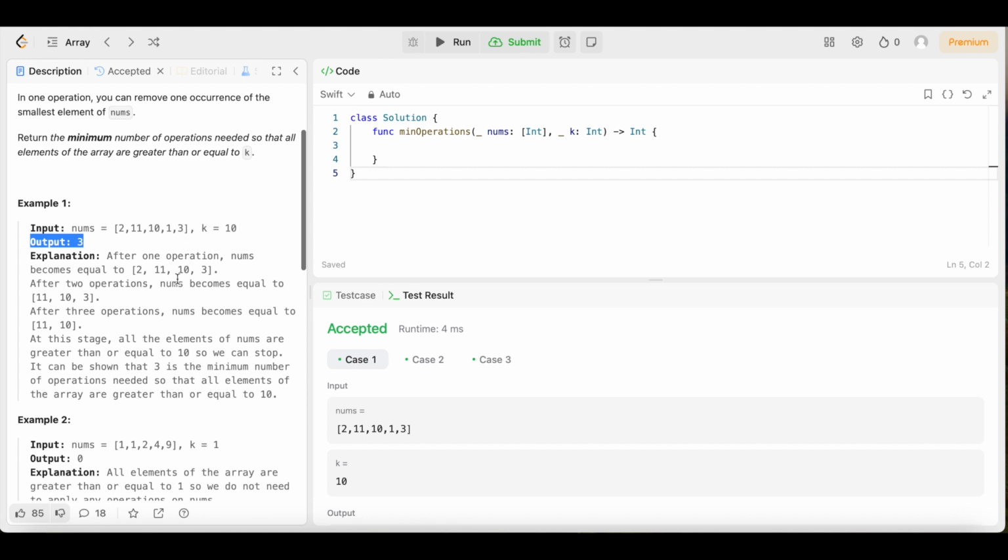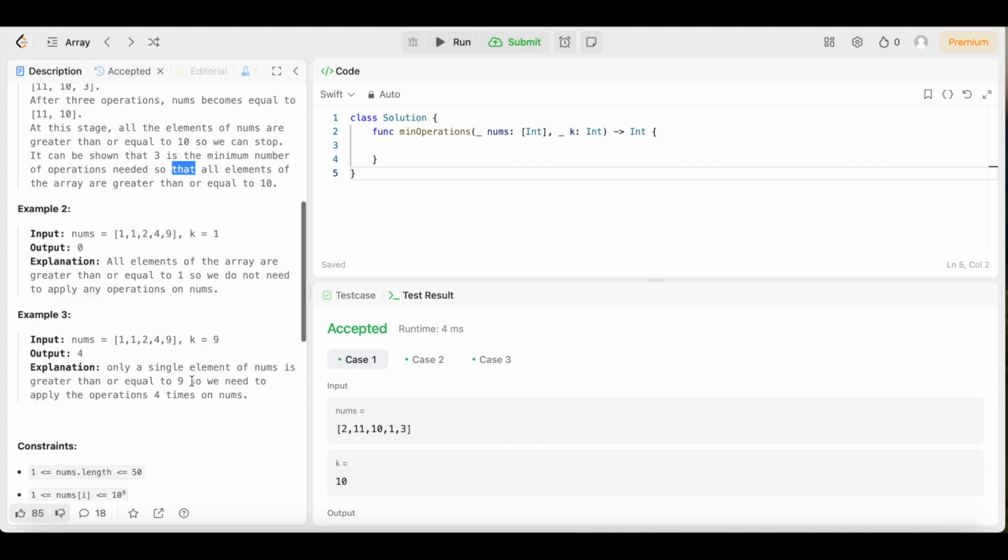Another way of looking at it is how many numbers are there in the array that are less than k? Boom, there's 3 numbers that are less than k, so that means we will have to perform 3 operations. So the output is 3.